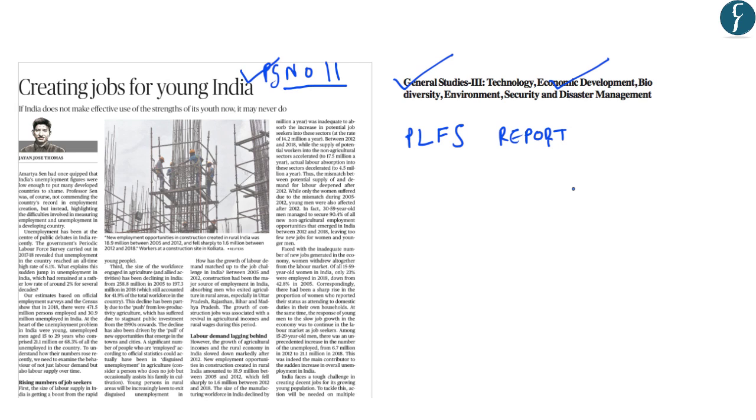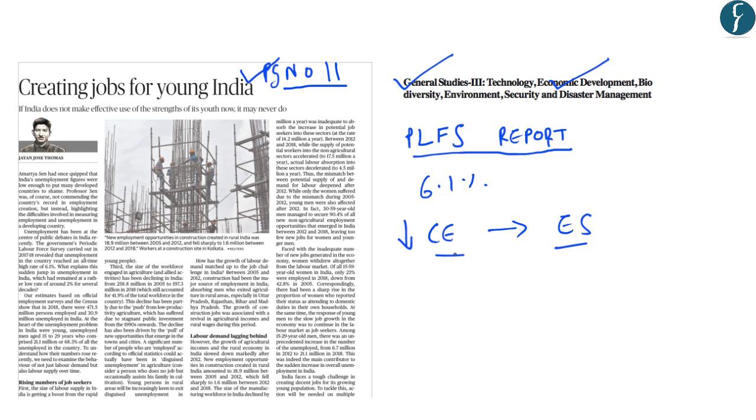Now recently the government had released the Periodic Labour Force Survey Report or the PLFS report. And it highlights that the unemployment in India has increased to a 45-year high of about 6.1%. And this increase in unemployment in recent times has contributed to a decline in the consumption expenditure, which is ultimately leading to economic slowdown.